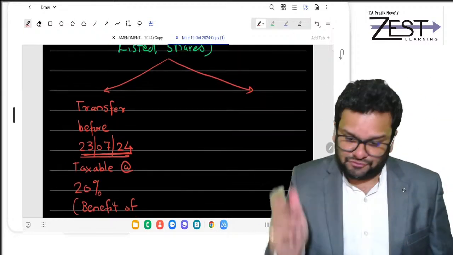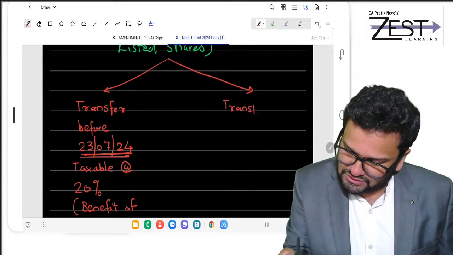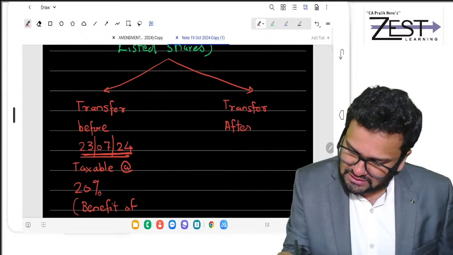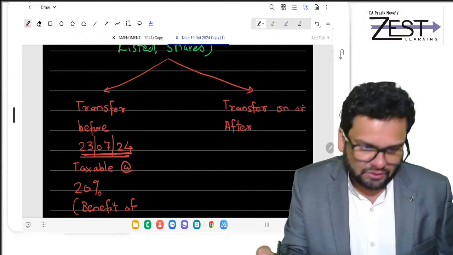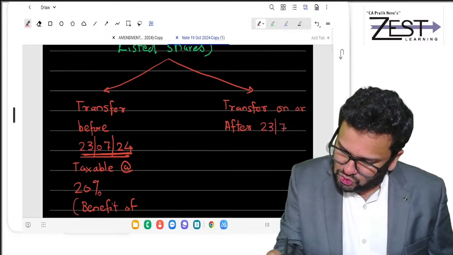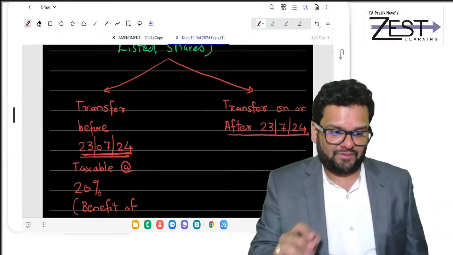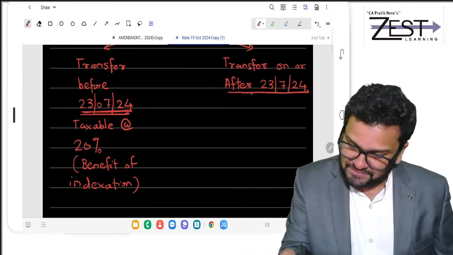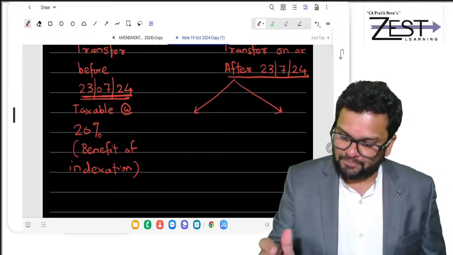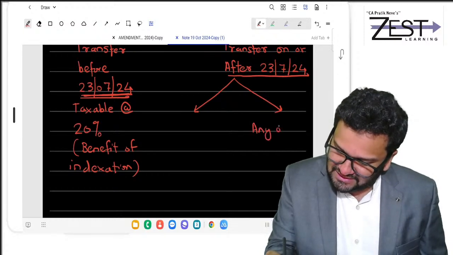If the transfer takes place on or after 23rd July 24, then something interesting happens. Two possibilities. I will write here any other case.